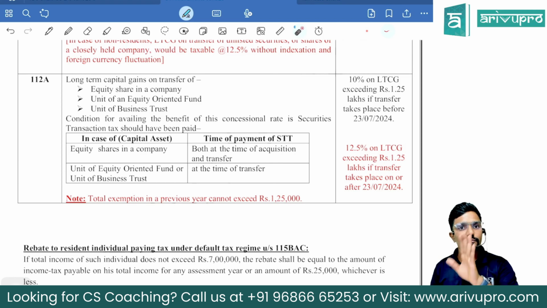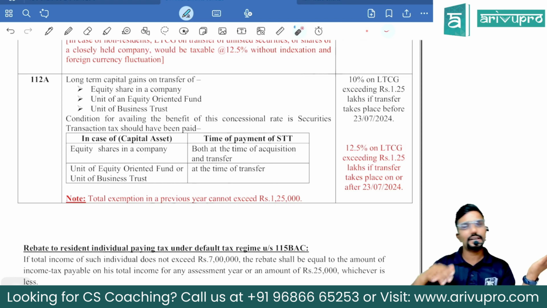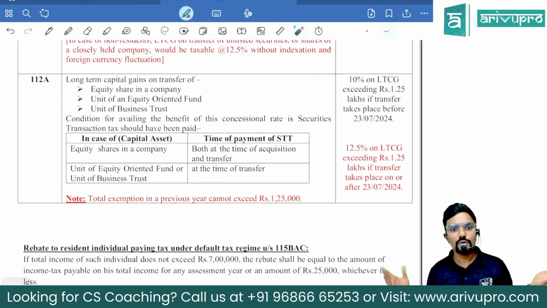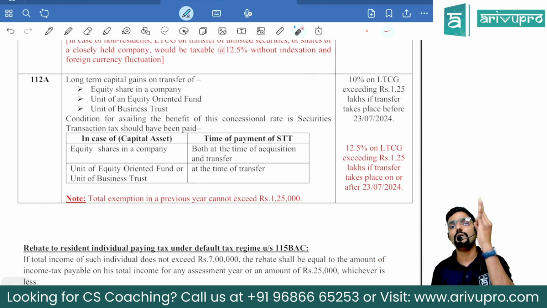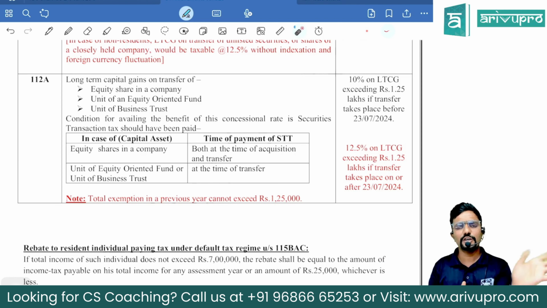Sir, can I claim 1.25 lakh before 23rd July and also 1.25 lakh after 23rd July? No. They have put a condition that the total exemption in the previous year cannot exceed 1,25,000. Whether you have sold before 23rd July or after 23rd July, the maximum you can claim is that you will not pay tax on a gain of 1,25,000. Very clear on that.